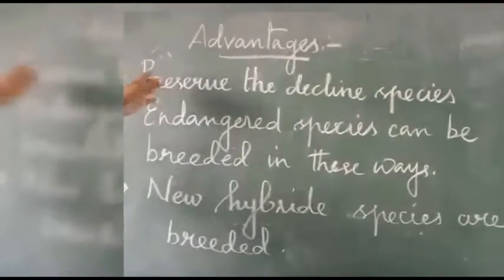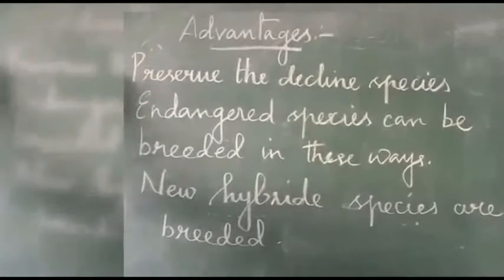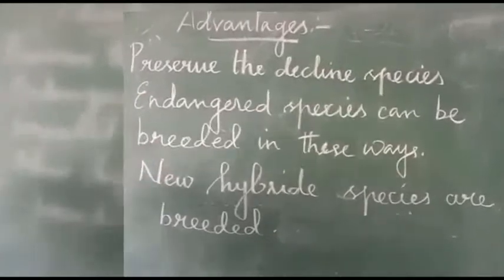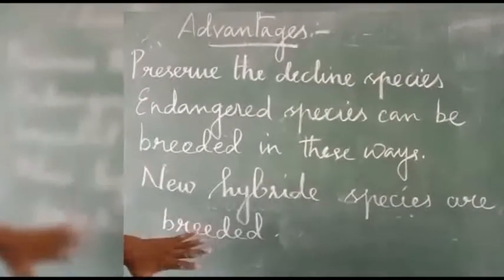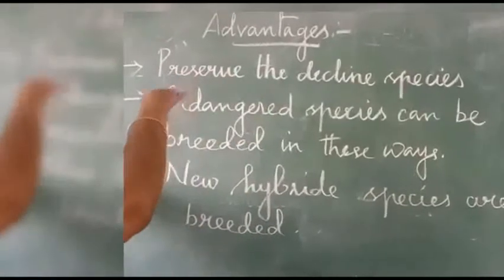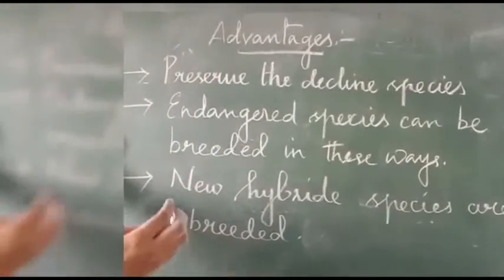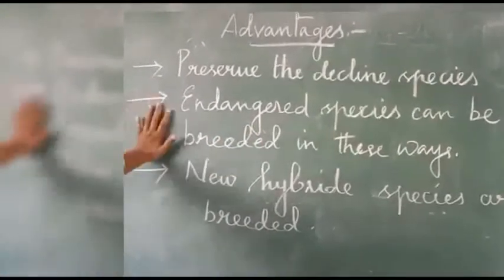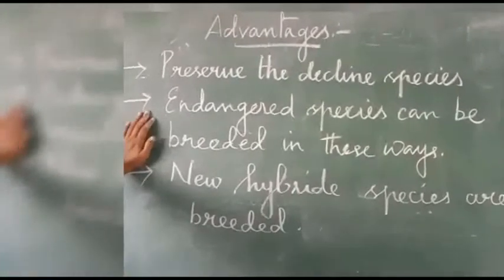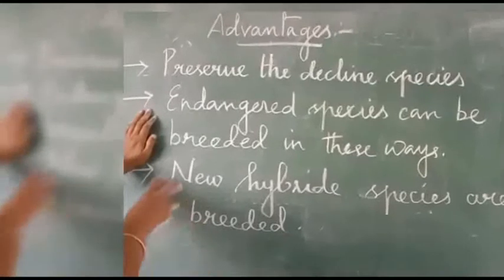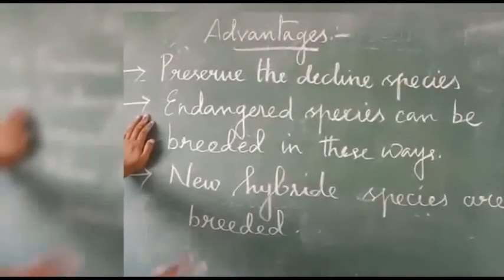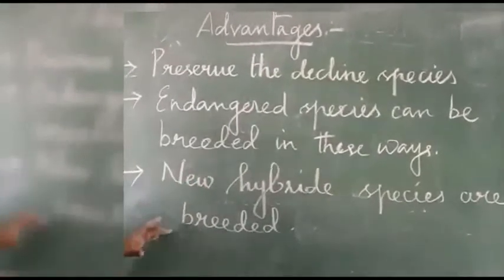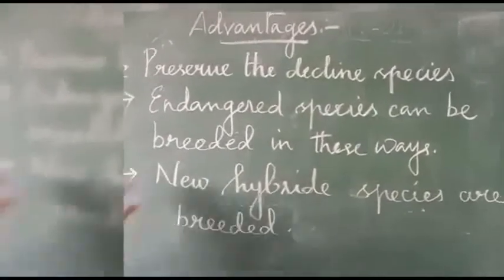Next we are going to see the advantages of ex situ conservation. What is the main function? All the declining species, the animals that are coming to the end of their life or decreasing their lifespan, can be preserved using techniques like tissue culture or seed banking. For plants, it is seed banking. Endangered species can be bred in these ways using new technologies. By using them we can preserve these species, breed them once again, and give them a re-entry into life. New hybrid species are also bred here, giving new varieties. Clear, children? Thank you.